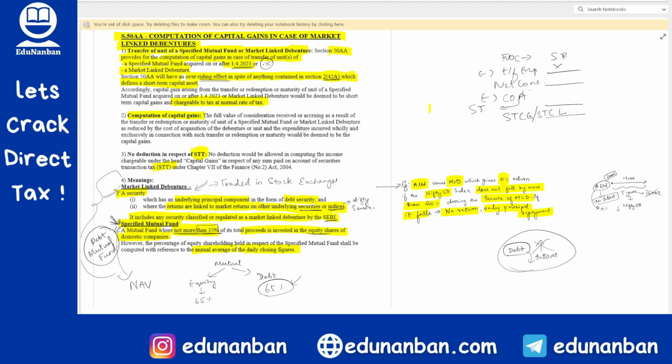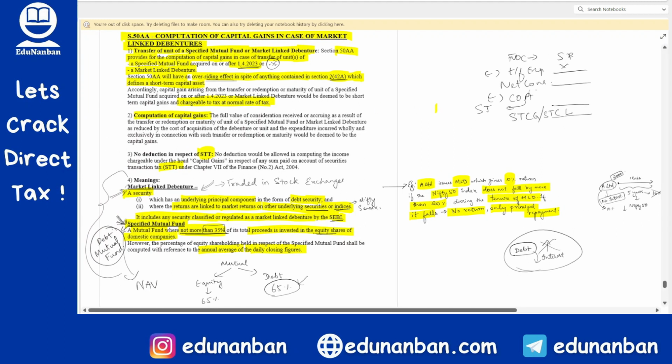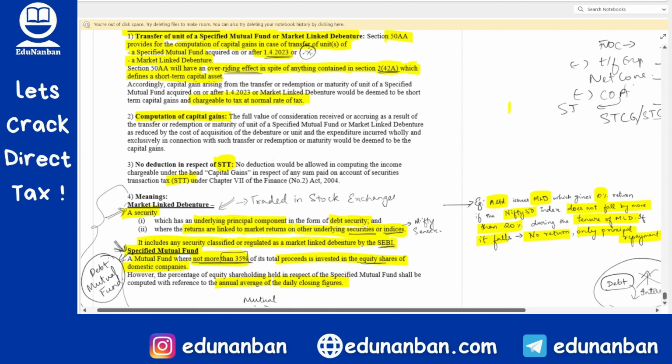If you have such a capital asset, then it is always considered as a short term capital asset, and the capital gain also will be considered as short term capital gain, and it is subject to the normal rate of tax. Okay, normal rate of tax. How will you compute capital gain? Take full value of consideration, reduce the transfer expense, and you will get net consideration. From this you should reduce the cost and you will get the short term capital gain or short term capital loss, and no STT is allowed as deduction in case of section 50AA also.